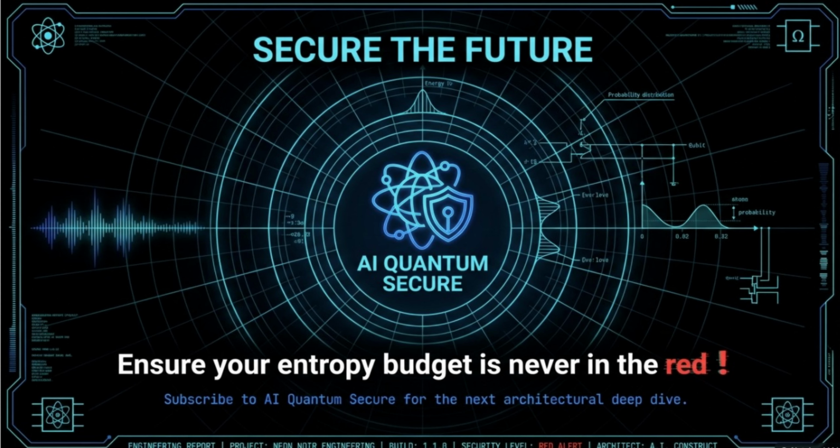Remember the primary lesson of the Privacy Amplification Engine. Your security is only as strong as your most conservative estimate. On your screen is the architect's mandate. Ensure your entropy budget is never in the red. If you overdraw on your entropy, you leave a structural opening that an adversary like CRIS will inevitably exploit. To build the future, you must respect the math of the present.